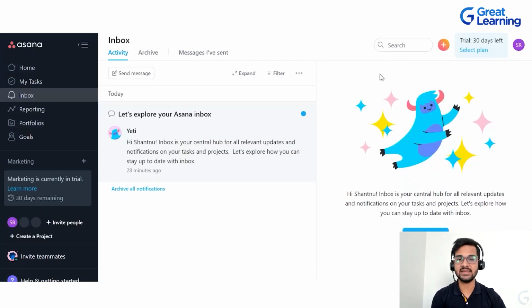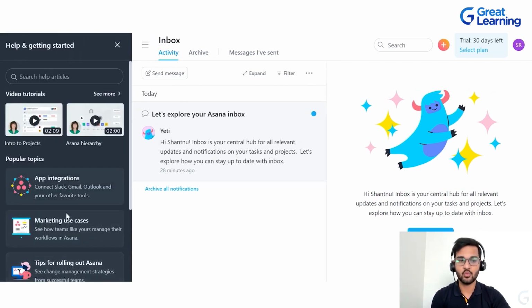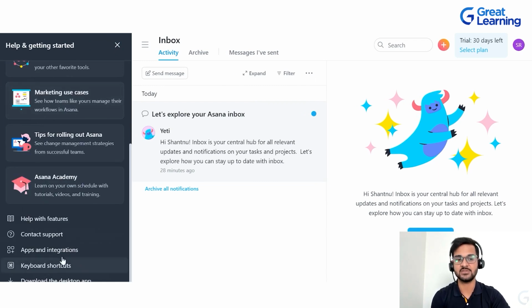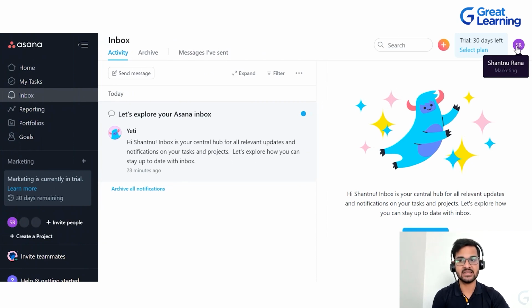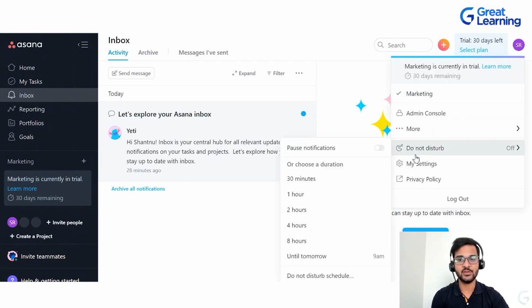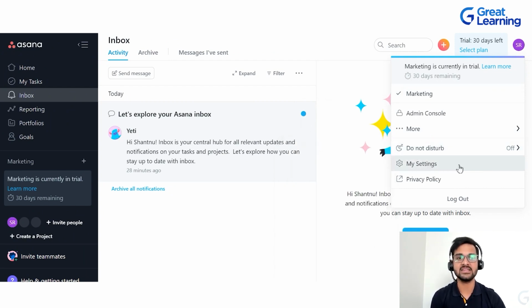Now this is the basic interface that you need to know about Asana. And if you need any help, or you want to watch some videos on how to get started with Asana, you can go here and watch these videos, and other basic stuff is also written over here. Then if you want to change the basic settings in Asana, you can just click here and you will be able to see all the basic settings, such as DND, that is do not disturb. If you want to go to my settings and change the basic features, you can do it from here. If you want to log out or log in, that can also be done from here.